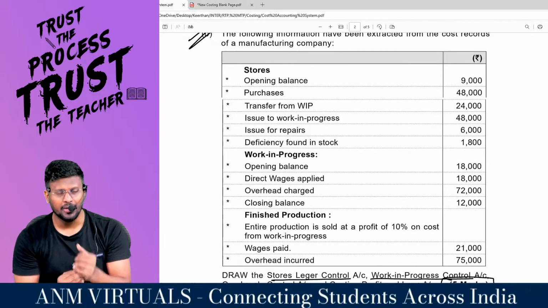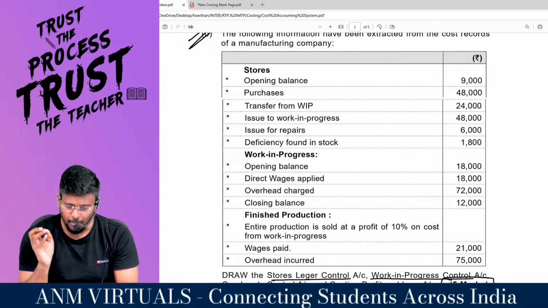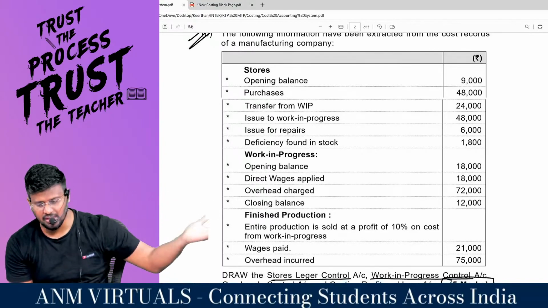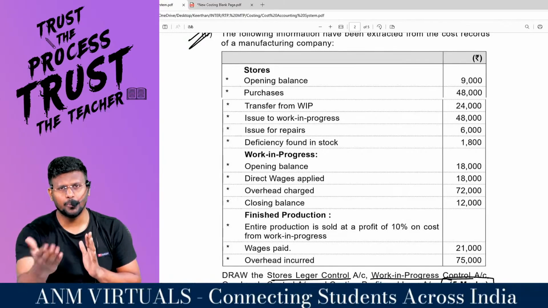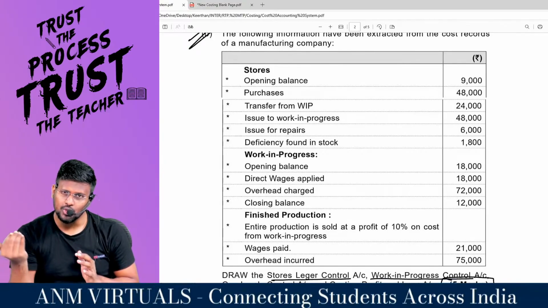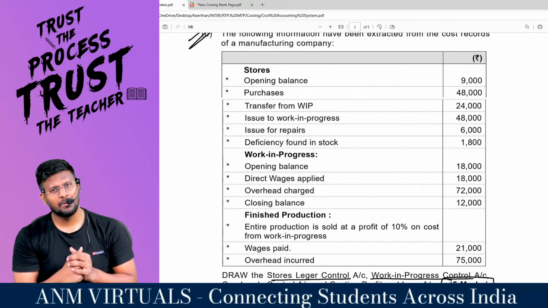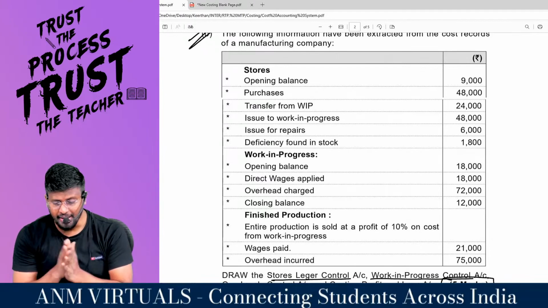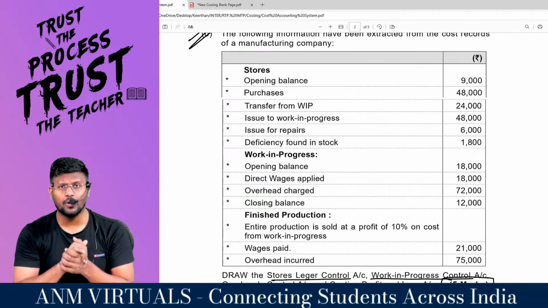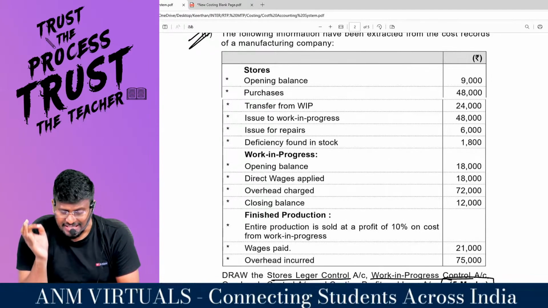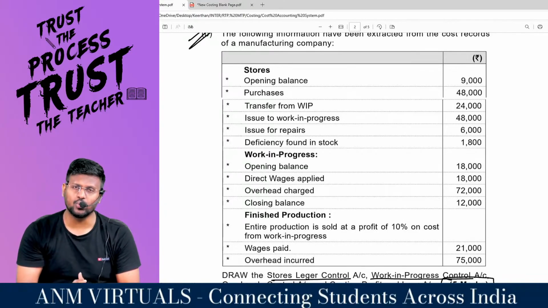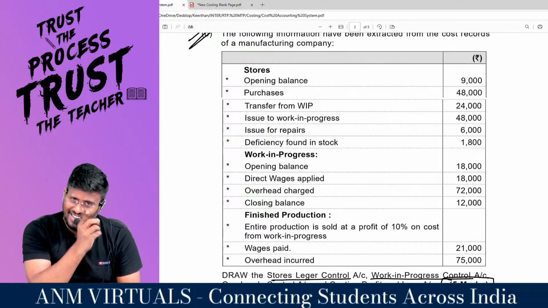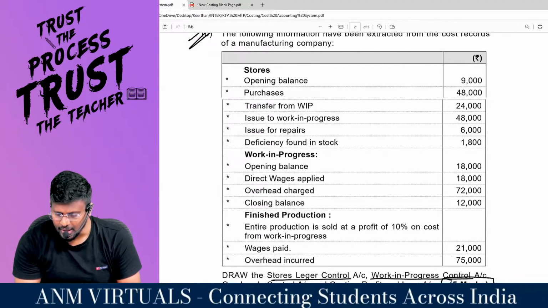Transfer from WIP: stores ledger control account debit side to WIP ledger control account 24,000, and WIP ledger control account credit side by stores ledger control account 24,000. Issue to WIP: WIP ledger control account debit side to stores ledger control account 48,000, and stores ledger control account credit side by WIP ledger control account 48,000. Issue for repair: production overhead control account debit side to stores ledger control account 6,000. Then stores ledger control account credit side by production overhead control account 6,000.